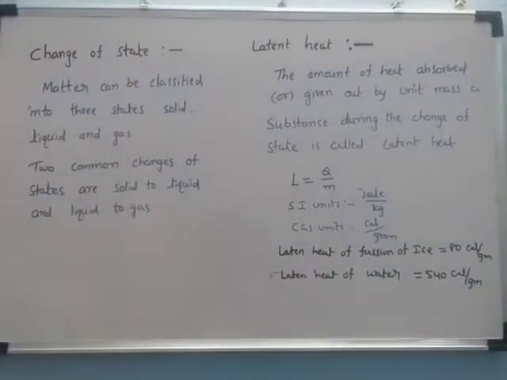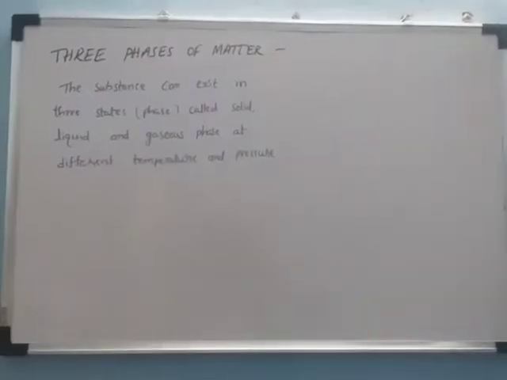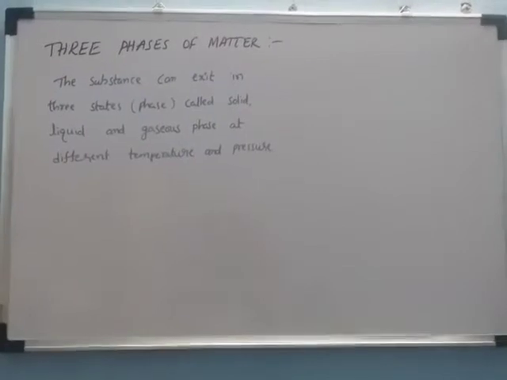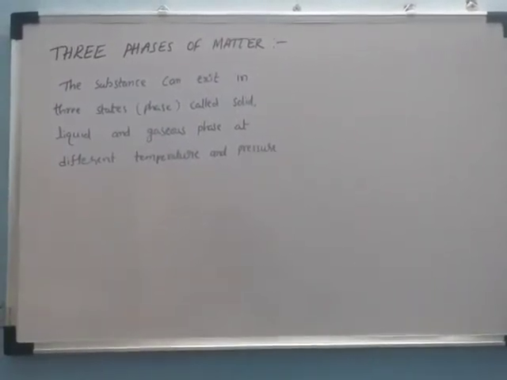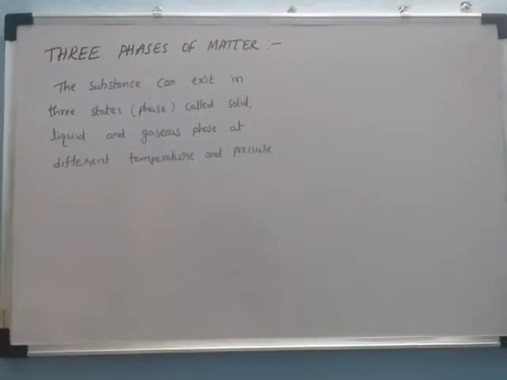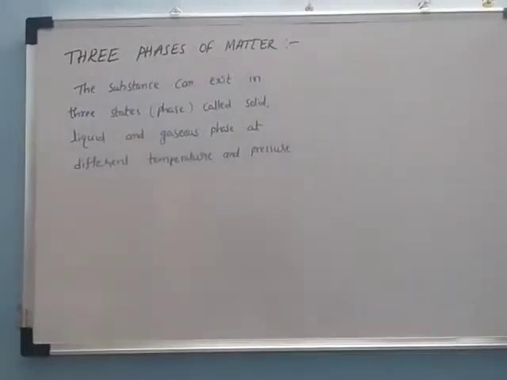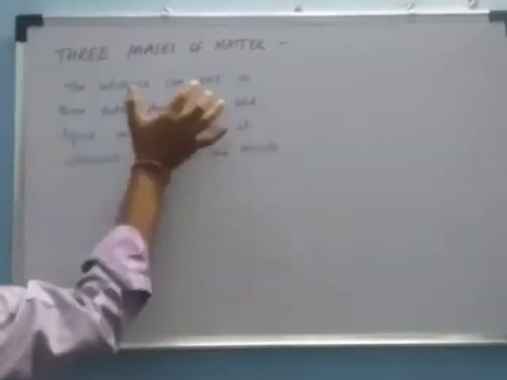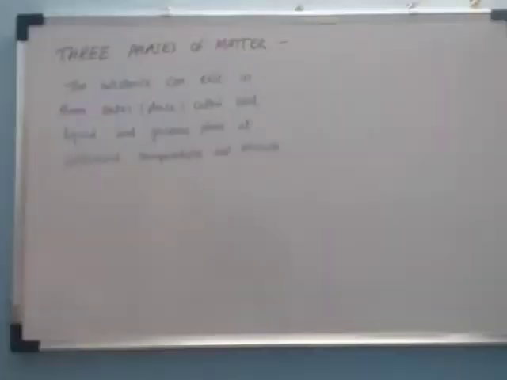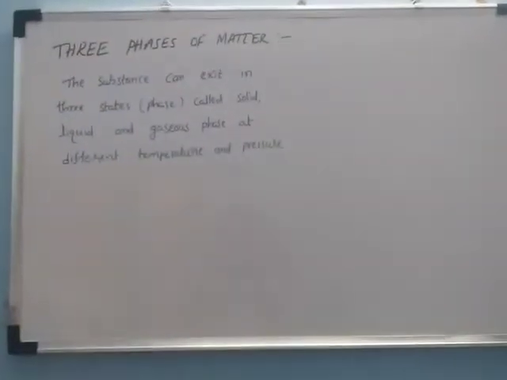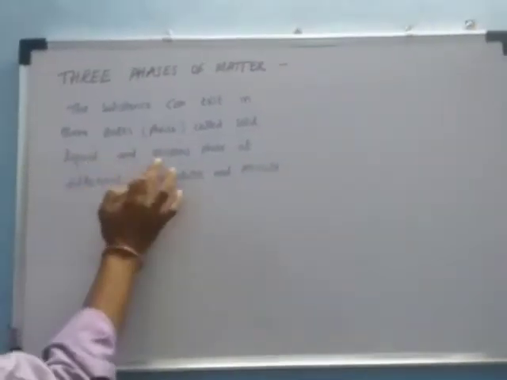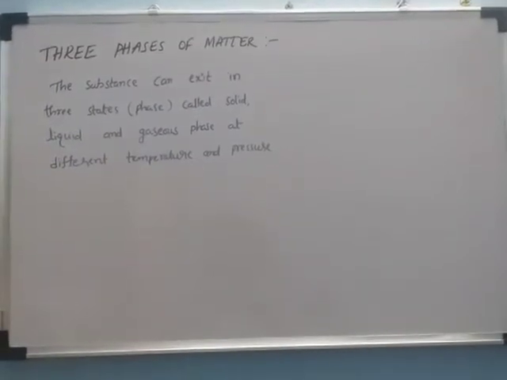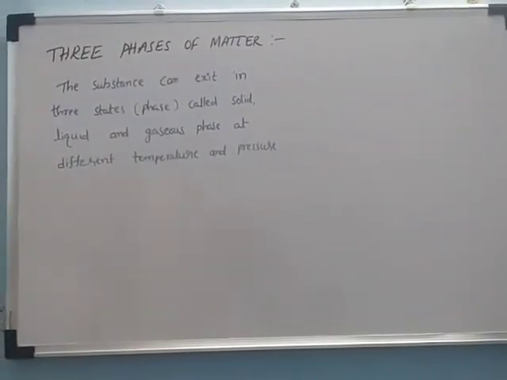Next, we're discussing the topic of three phases of matter. Already we saw the change of state. Matter can be classified into three states: solid, liquid, and gas. A substance can exist in three states, called solid, liquid, and gaseous phase, at different temperature and pressure.